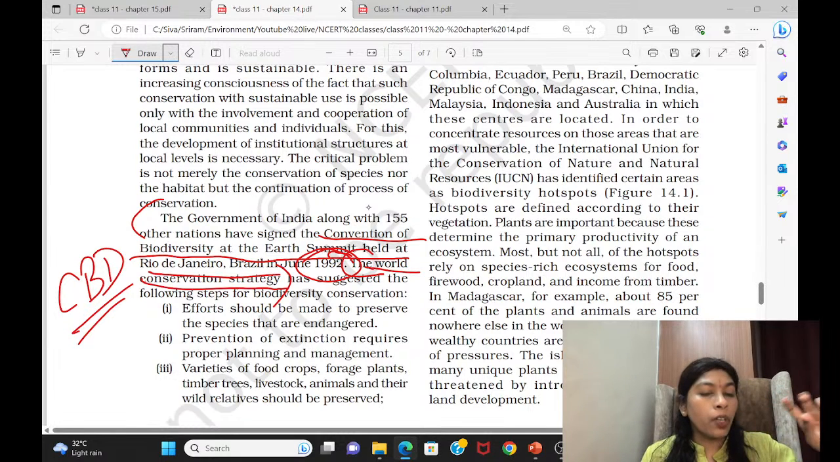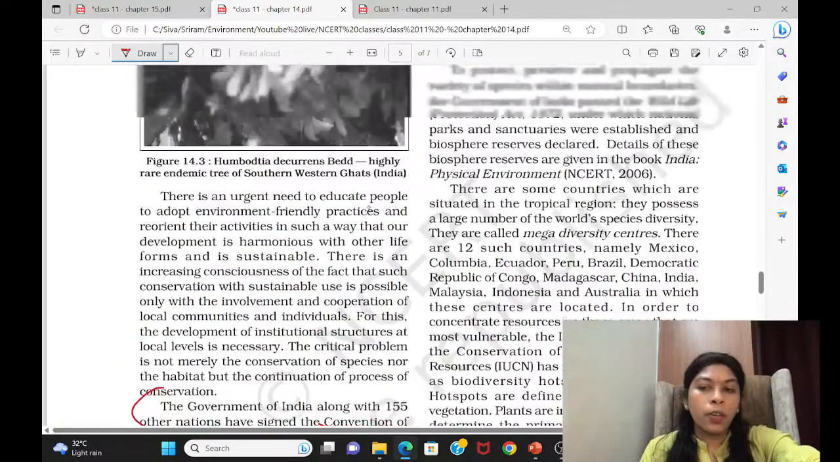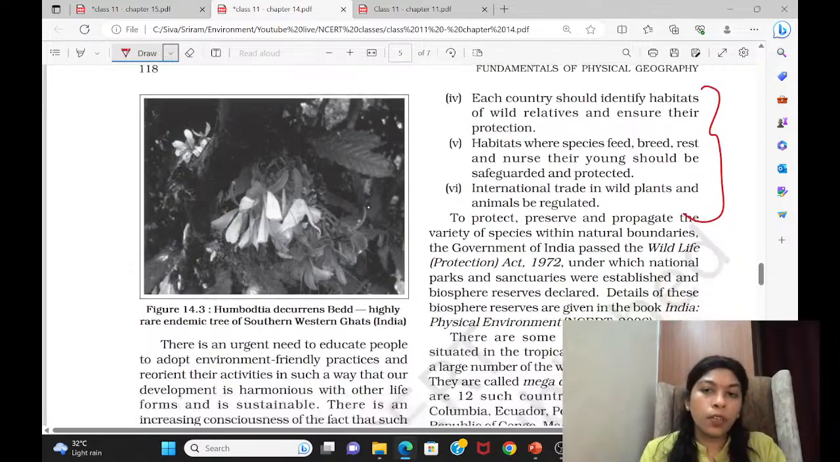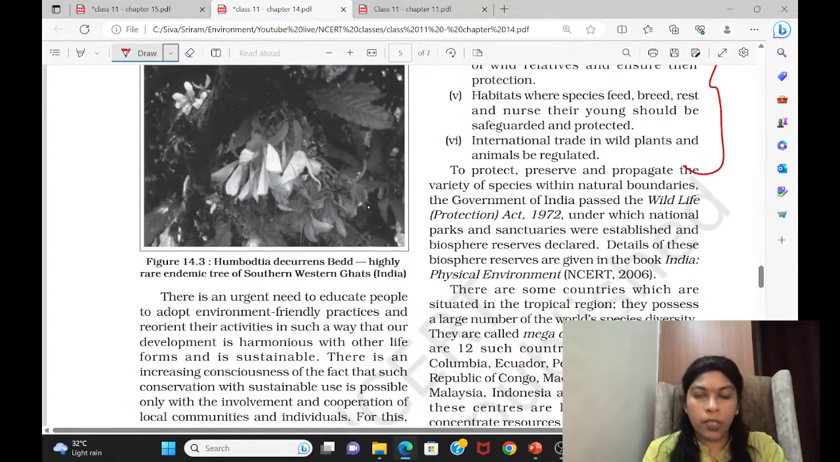They all will be only focusing on the 1992 summit, the Convention on Biological Diversity, but based on this strategy only, this convention was drafted. So what is that strategy? That strategy has 6 points. You can read these 6 points and keep them. So based on the strategy only, the Convention on Biological Diversity was developed.